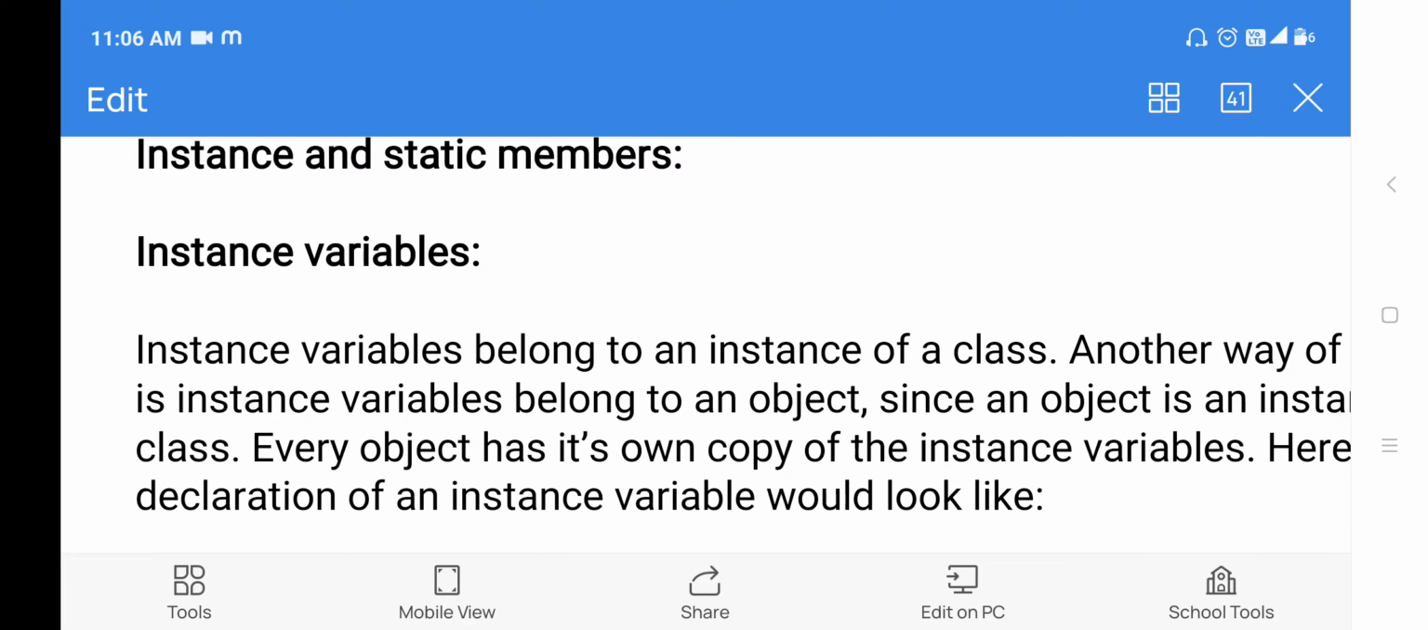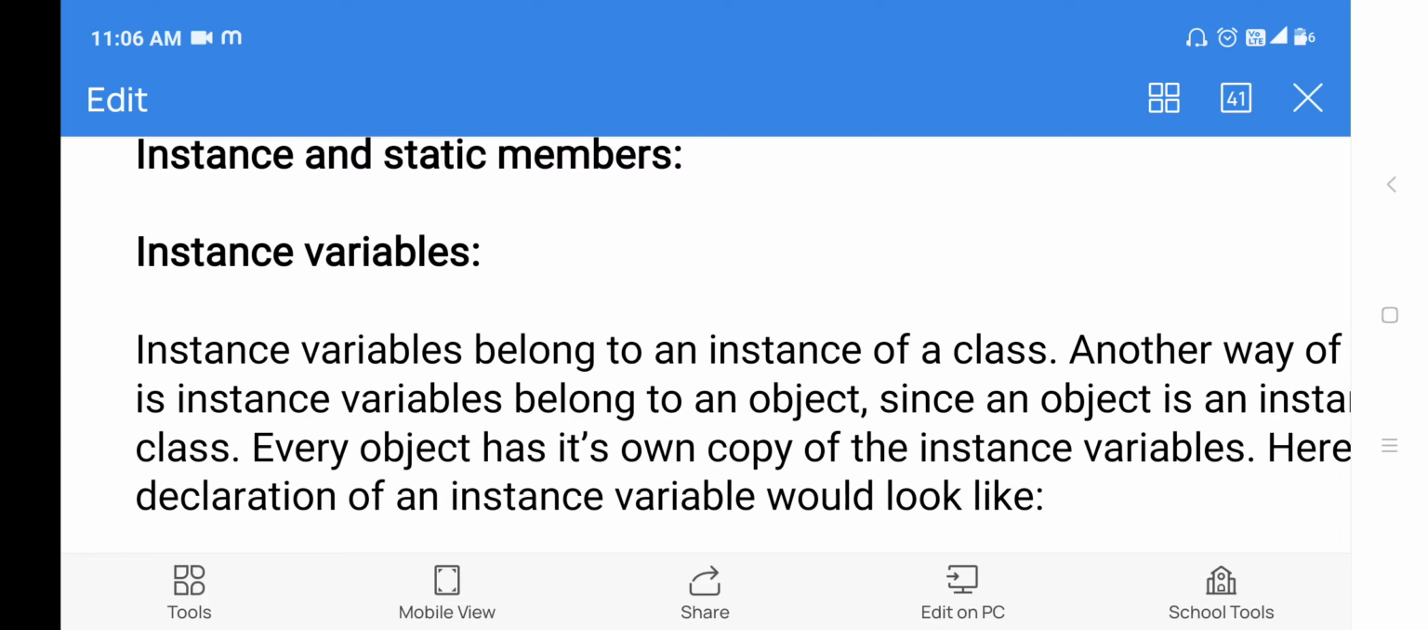In today's class, I'll explain C++ instance variables, static members, and friend classes, friend functions. So, what is an instance of a class?